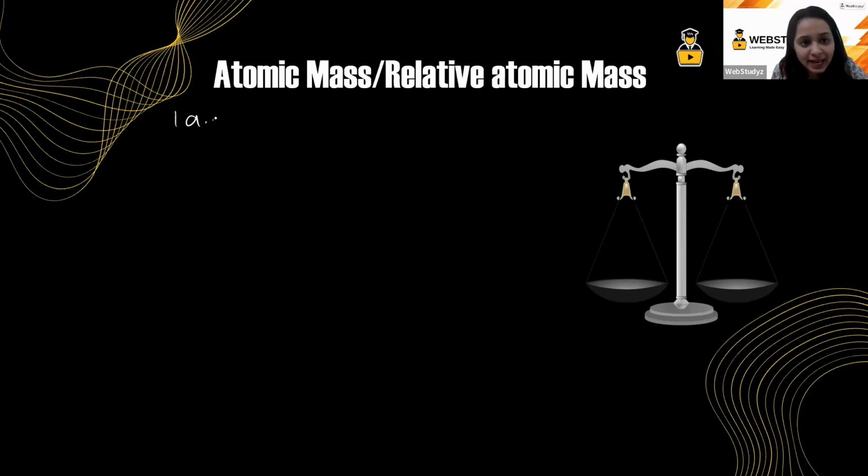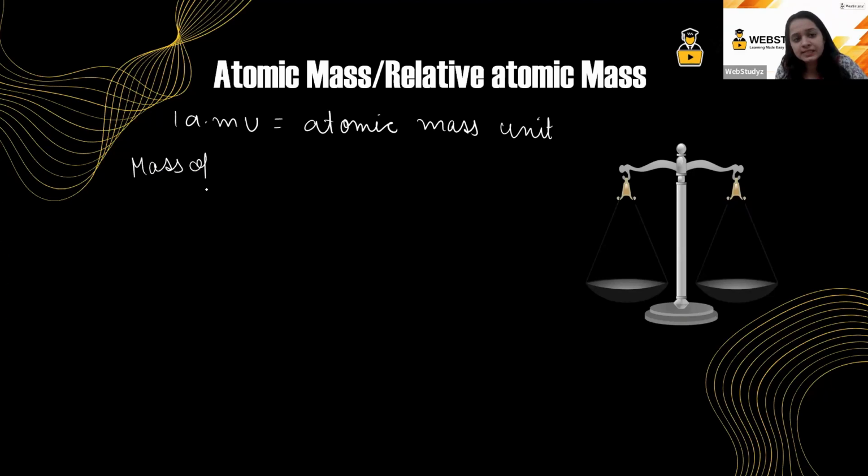One AMU is known as atomic mass unit. Okay, so one AMU was known to be the atomic mass unit.